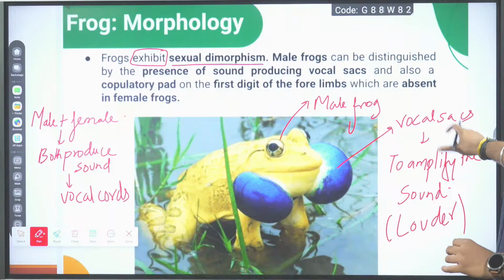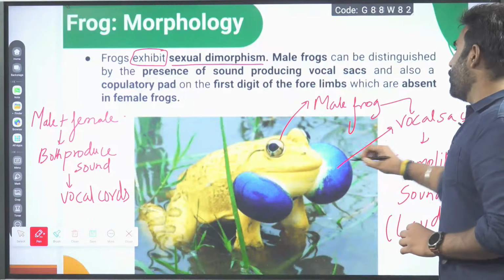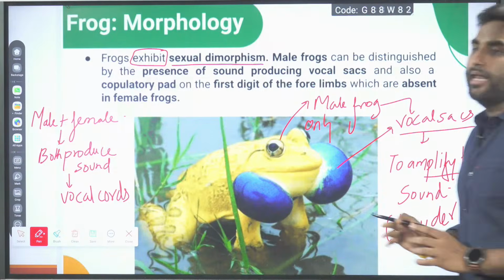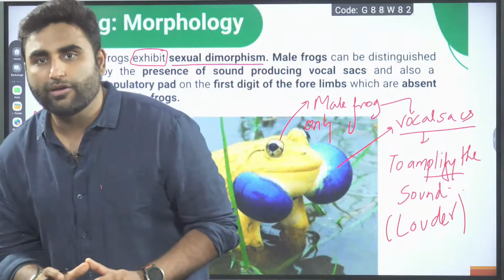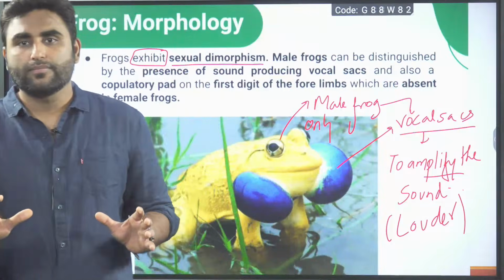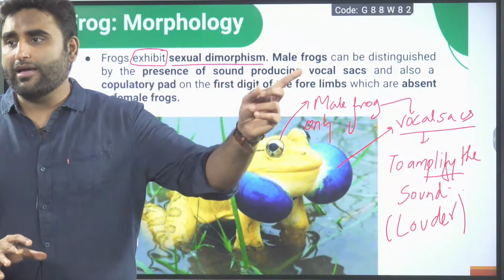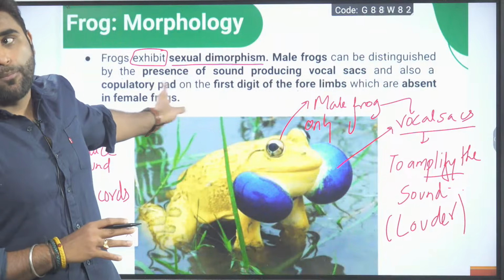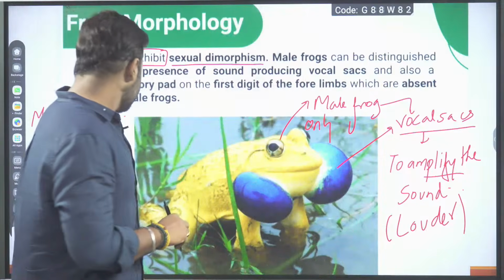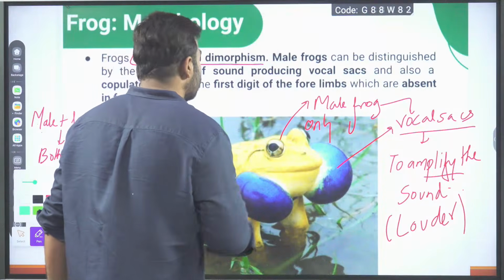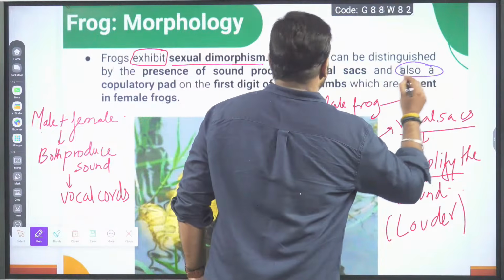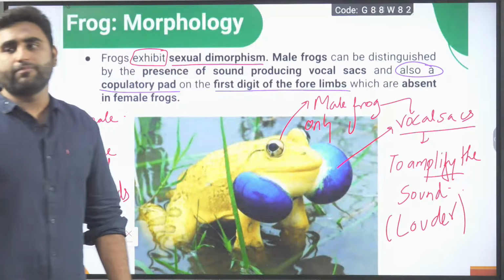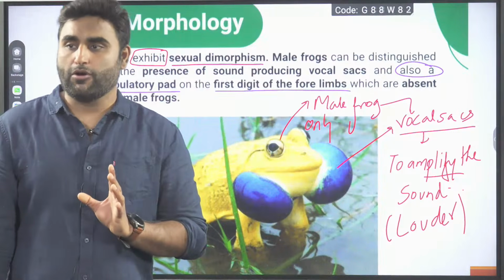However, male frog only has vocal sacs. Only male frog will have the vocal sac to amplify the sound to make it louder. Am I clear, everyone? And that is the mating call. Are we clear? So male frog can be distinguished from the presence of sound producing vocal sac and also a copulatory pad. Another distinguishing criteria. Also a copulatory pad on the first digit of the forelimb, which is absent in female frogs.